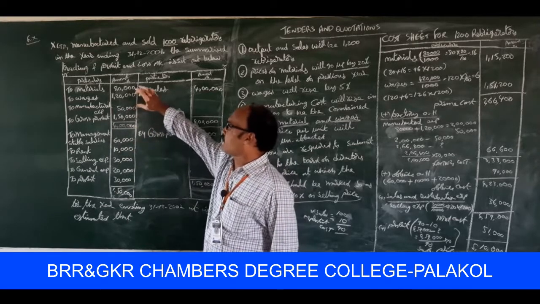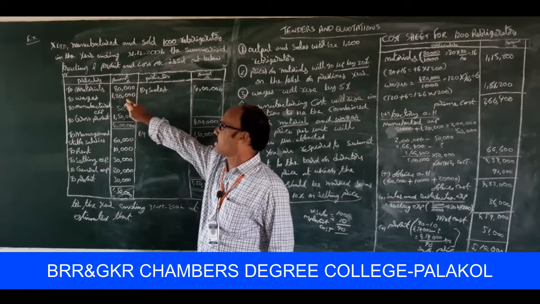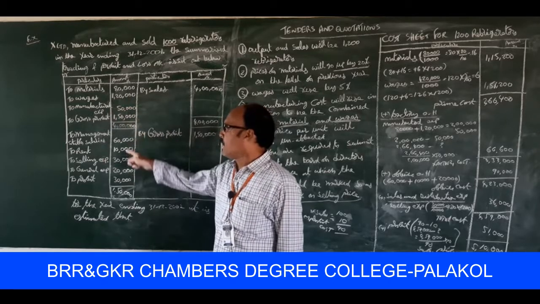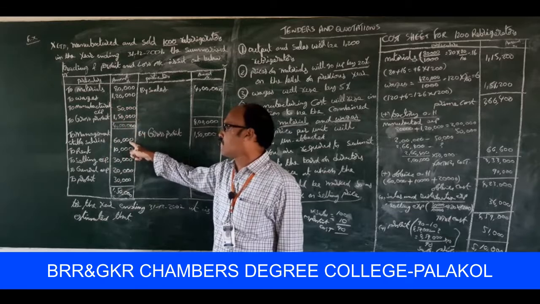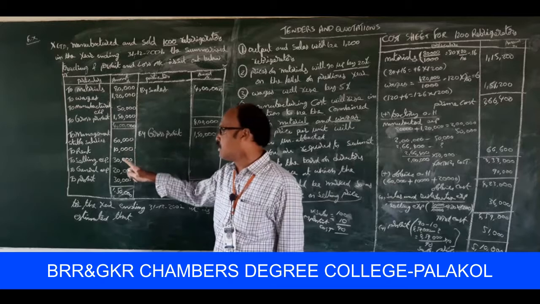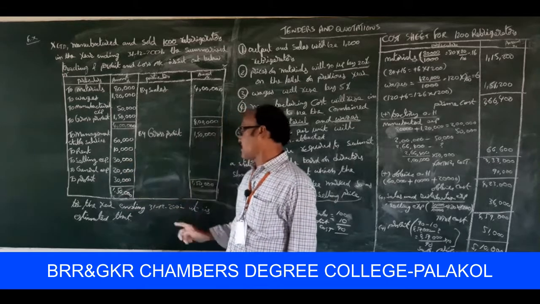So these are all the direct expenditures. Materials is to be treated as prime cost, wages is to be treated as prime cost, manufacturing expenses is to be treated as factory overheads. Right. Management staff salaries, office overheads, rent office overheads, selling expenses, sales and distribution expenses. Next one, general expenses are office overheads. Profit, gross profit.